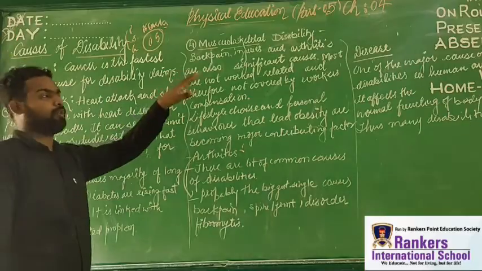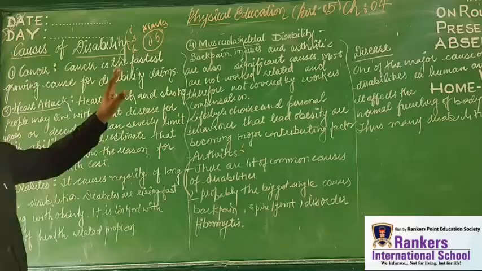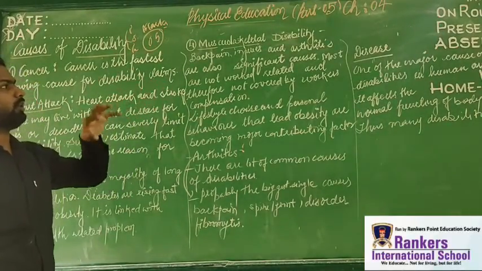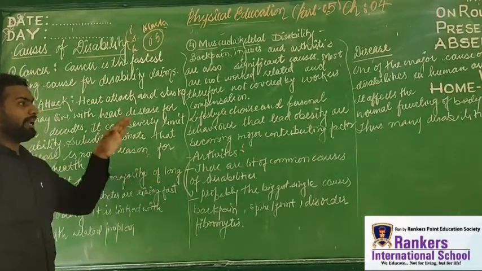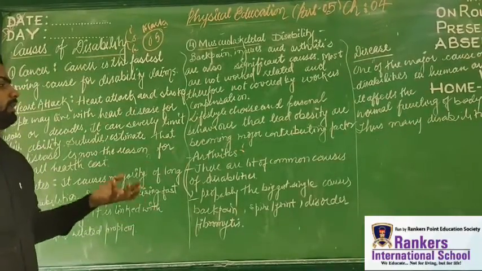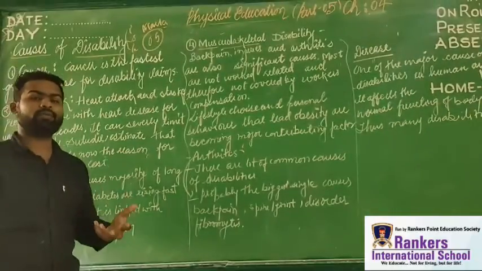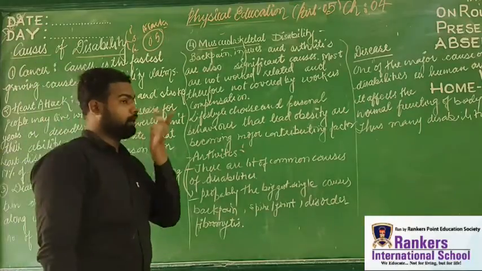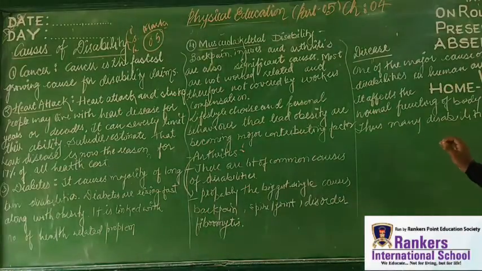So let me tell you one more thing here, while recapitulating: musculoskeletal disability or back pain injury and arthritis can be a significant cause. Most of the time it's not work-related and therefore not covered by your work convention. But lifestyle, the way you live your life, your behavior, your personal hygiene, how you sit, how you stand, what your correct posture is, these will decide the kind of disability; the variation of disability will depend upon it. So be erect, maintain a good posture.